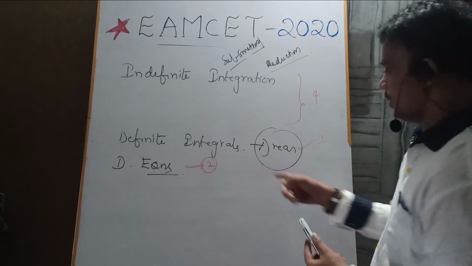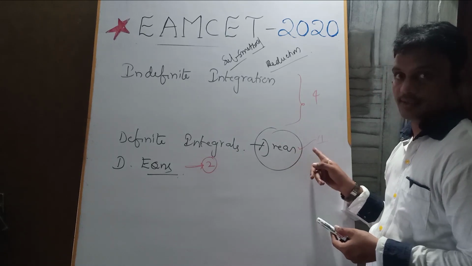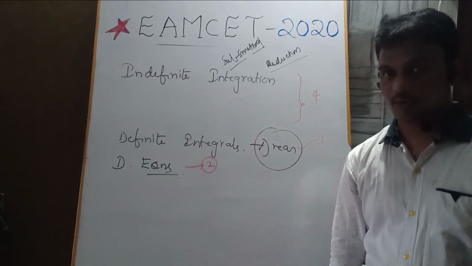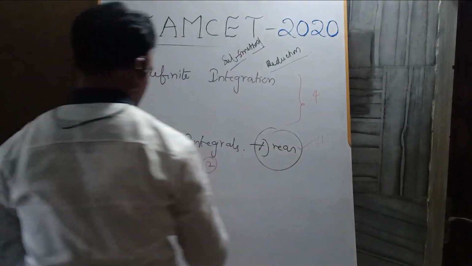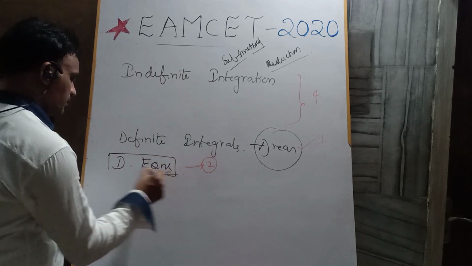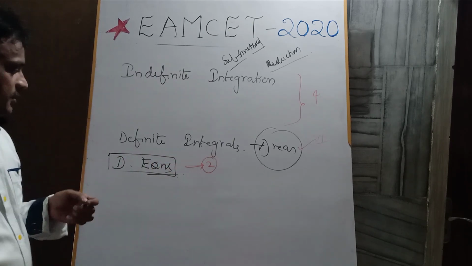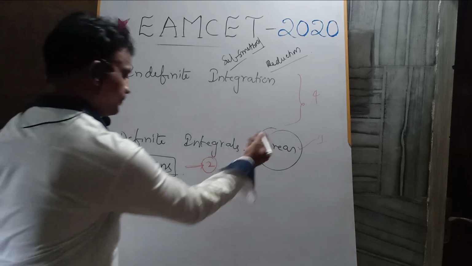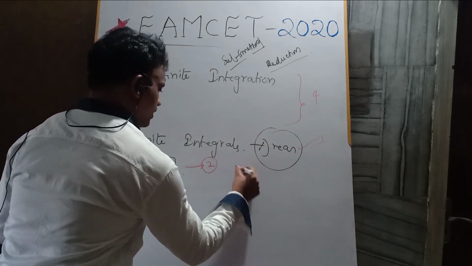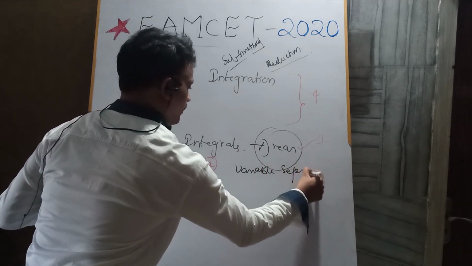Compulsory there is a chance to get questions on areas. So here you need graphical knowledge to draw the graphs of areas. Coming to differential equations, compulsory 2 questions. This is one of the very easy topics, differential equations. And we have types of differential equations, solved by using some methods: variable separable method.